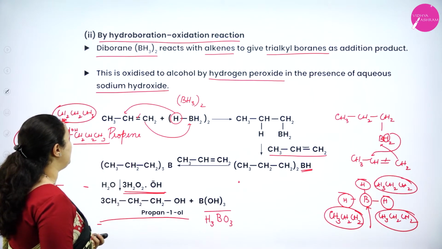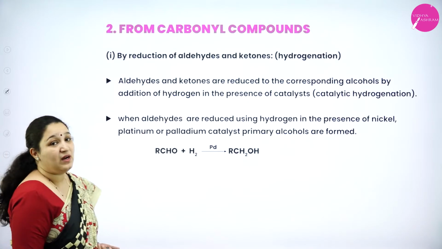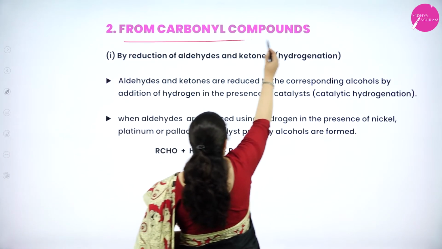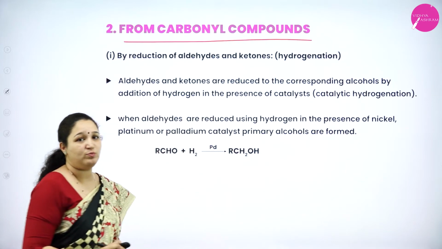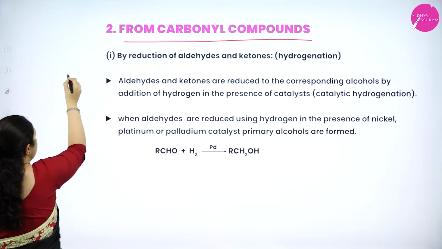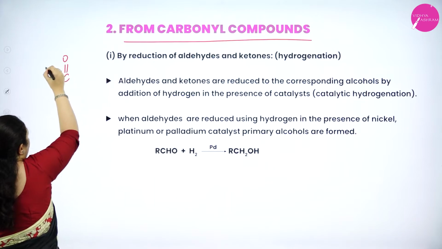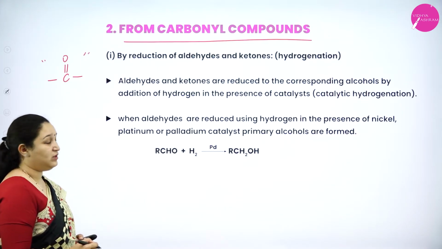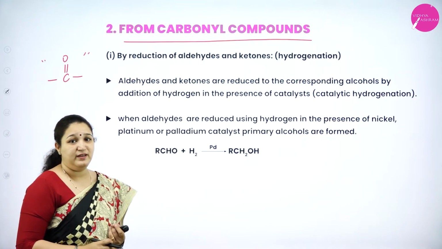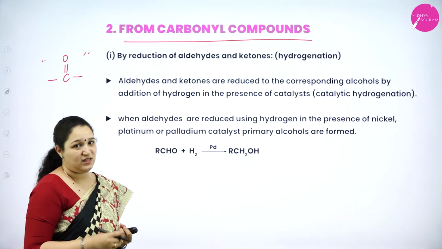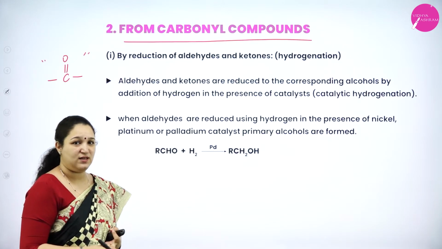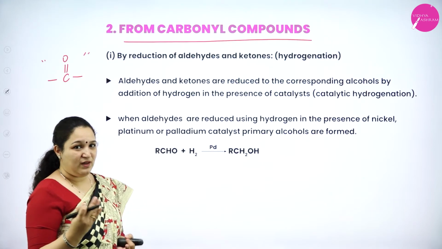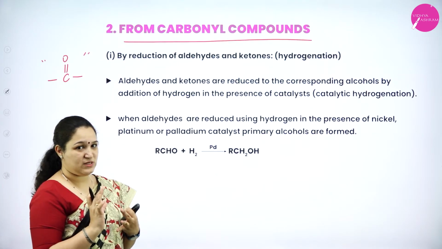Next method of preparation is from carbonyl compounds. Which are the carbonyl compounds we have? Carbonyl compounds means carbon double bond O. If this bond is there, we call them carbonyl compounds. This carbonyl group is there in aldehydes, ketones, carboxylic acids. Correct? There are many, but only 3 I am giving here: aldehydes, ketones and carboxylic acids.